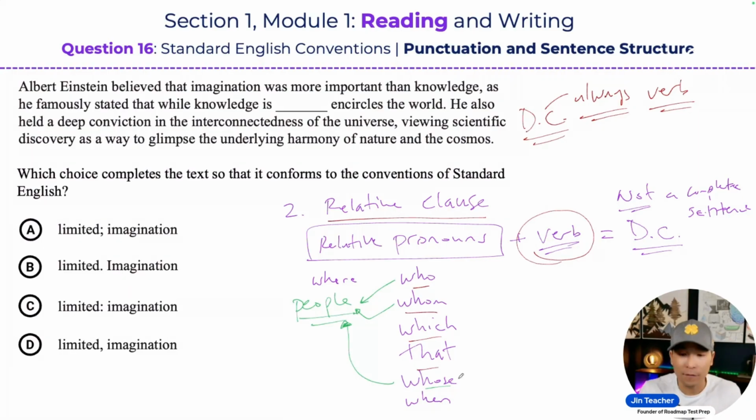When the noun that appears before a relative clause is an object, a thing, then you can use which or that. When it's a place, you can use where. When it's a time or an event, you can use when. But anyways, the point is this relative clause is used to describe the noun that appears before it, right? So if I said, the student who is studying in the library, the student who is studying in the library.